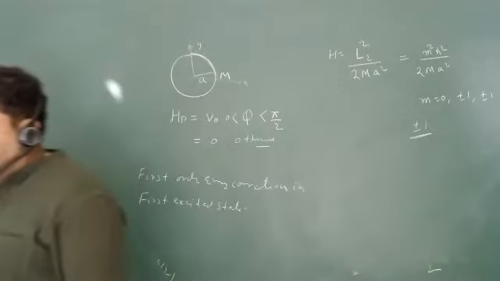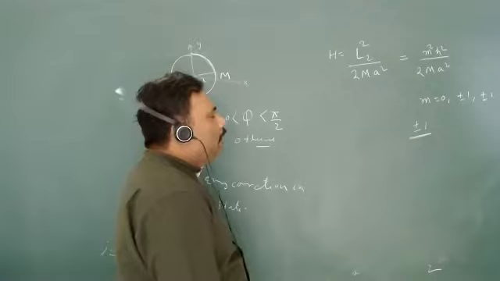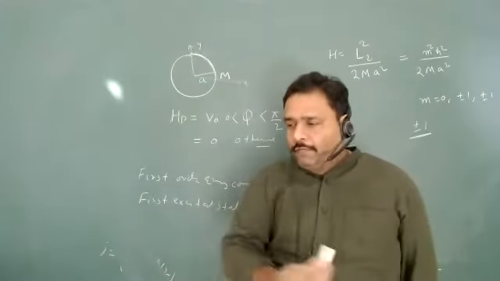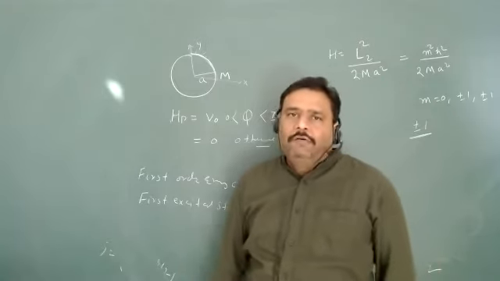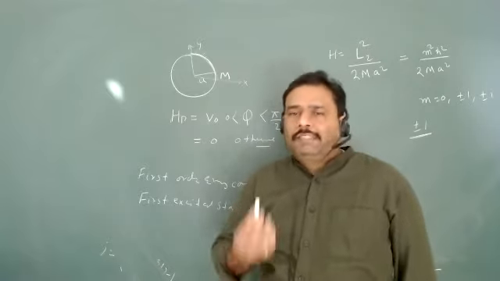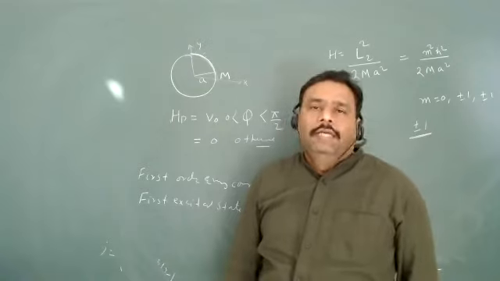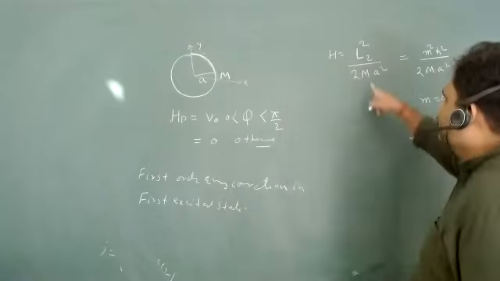If I am talking about the first excited state, why is the minus sign there and the plus sign there? Because one can move clockwise and another can move anti-clockwise. The two directions of angular momentum will give you exactly the same value of energy, and that is nothing but the rotational kinetic energy.